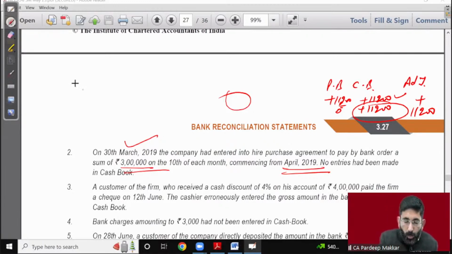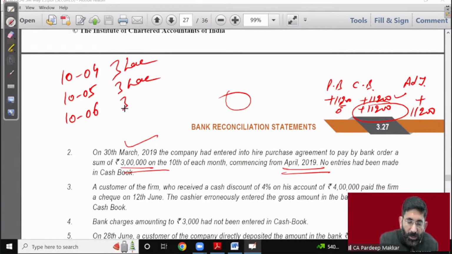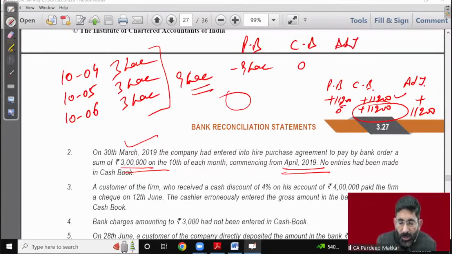Now, first installment will be due on 10th of April. Next installment will be due on 10th of May. Next installment will be due on 10th of June. So till date, whatever the difference is there, we will have to rectify it. So it is 3 lakh every month. Installment, that is EMI, is of rupees 3 lakh. So 9 lakh is deducted in bank till date, but in cash book we have not deducted anything. So what is the adjustment? We have to add back 9 lakh rupees.